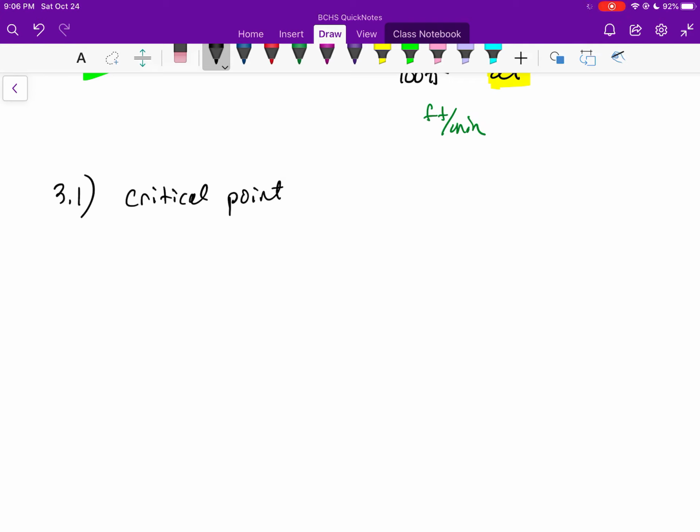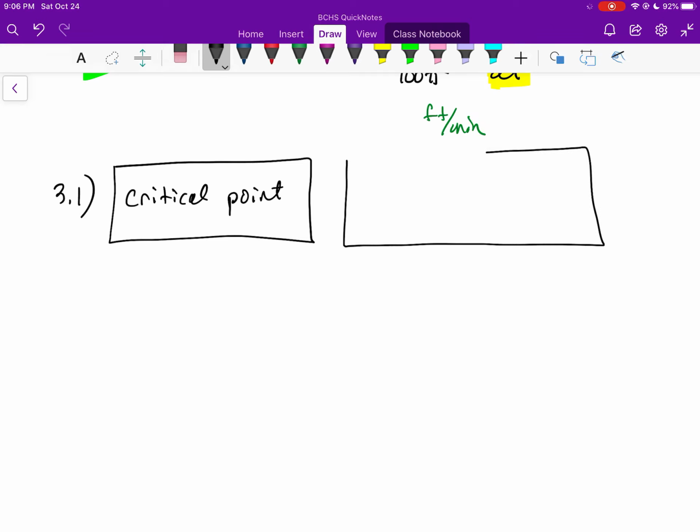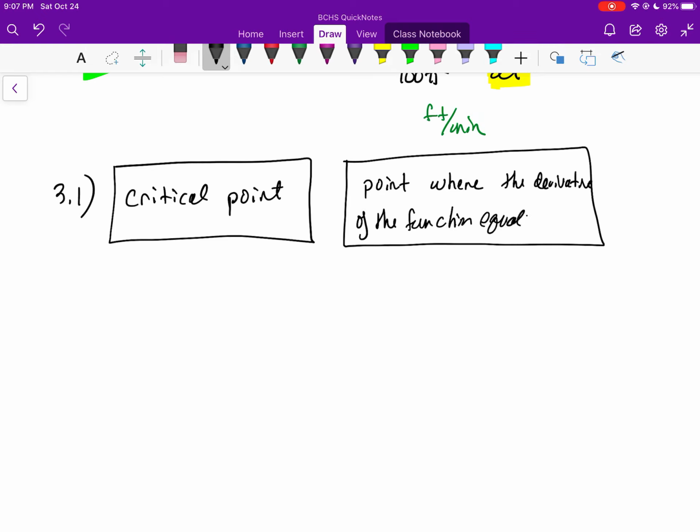Most students don't actually understand what the definition of a critical point is. Basically, they get about half of it right, and they call that good enough. And so one of the things that you can possibly do is note cards, where on the front of the note card you could write, say, critical point. In the back of the note card, you could write what the definition is or what's super important about this. And again, what is a critical point? It's a point where the derivative of the function equals 0 or is undefined.